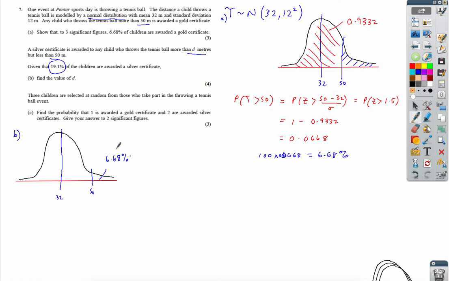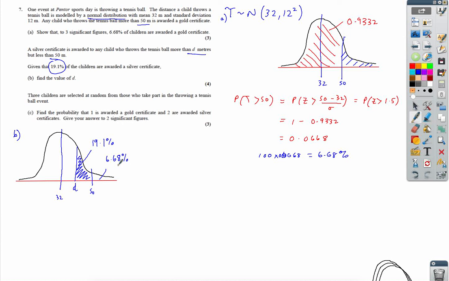If I've got 6% here, okay, let's say 7, and this is 20%, that's 27% get a silver and a gold. So I still haven't got past halfway, because remember halfway is 50%. So this 19% is probably this area up to here.